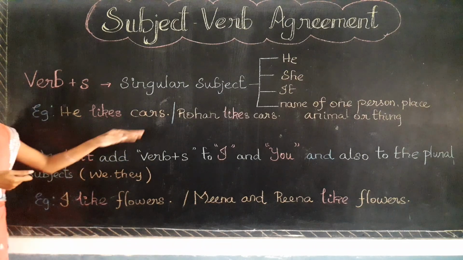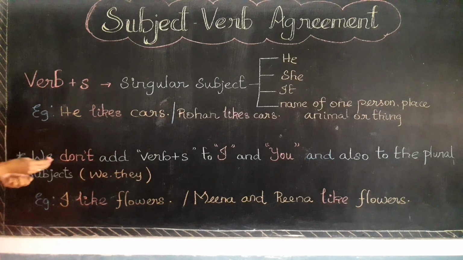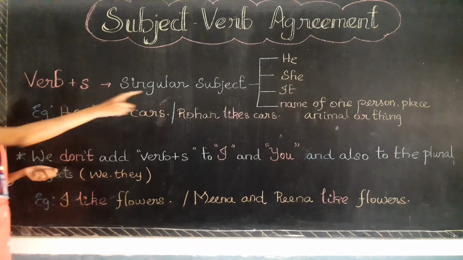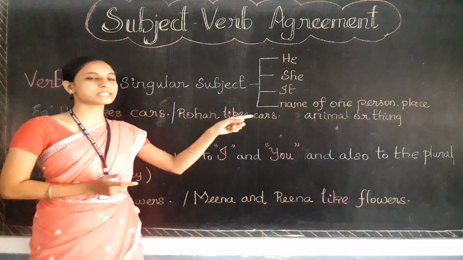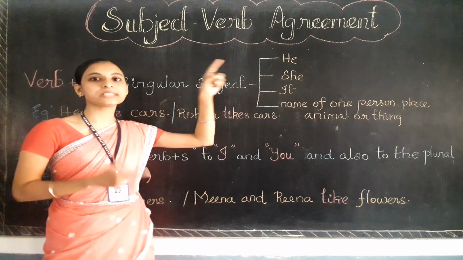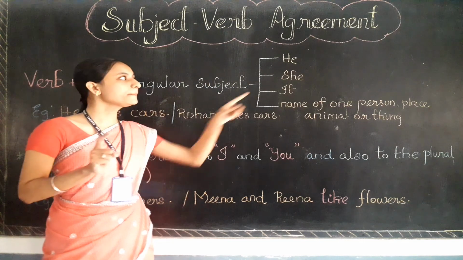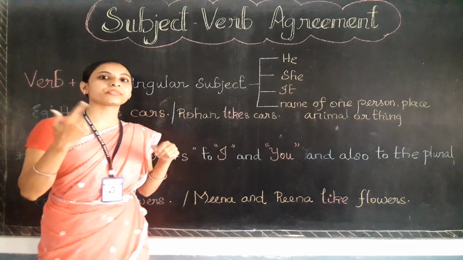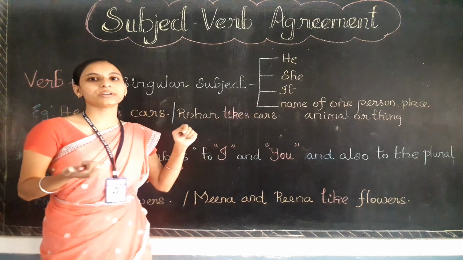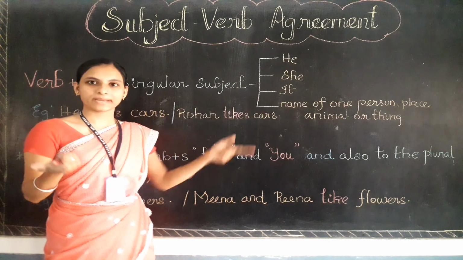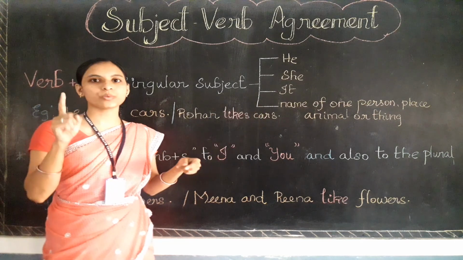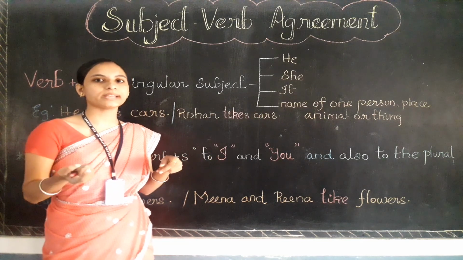See, he likes cars. He likes cars. Here he is the singular subject. He refers to one boy. She refers to one girl, and it refers to one thing or one animal or one place also. Okay, it refers to one place or one thing or one animal.